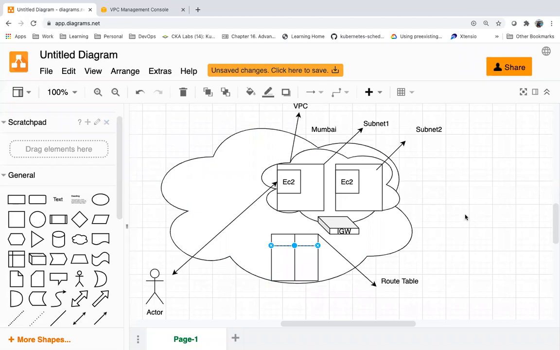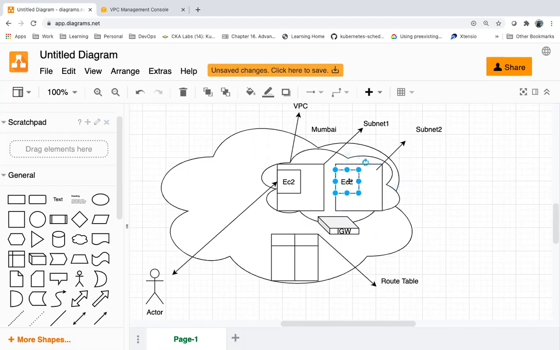So here we can link this one in a route table. The subnet which has a route to the IGW, we call it a public subnet. So this server, this network, will have a route to the internet. The subnet which doesn't have route access to the IGW, we call it a private subnet.